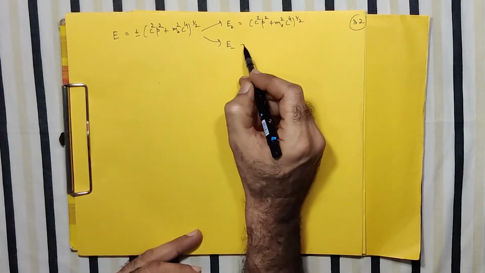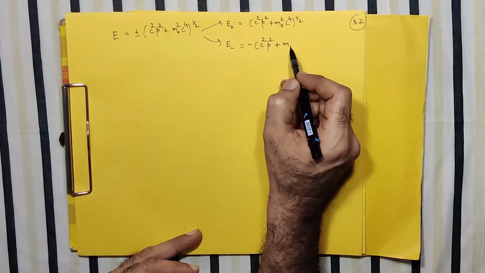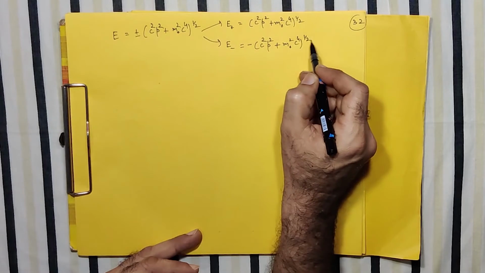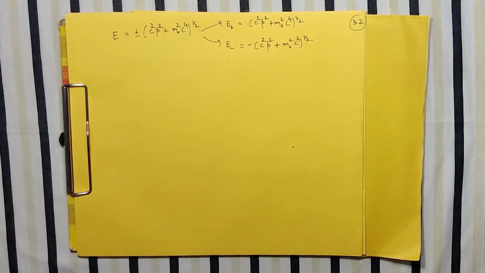Correct? So this is something interesting, unlike your ordinary non-relativistic case where the energy of a free particle can only be positive. What we have obtained is that it can be negative as well, and it is allowed. So we can now say with surety that the energy can be plus or minus.